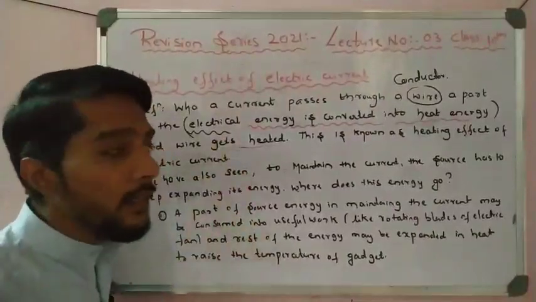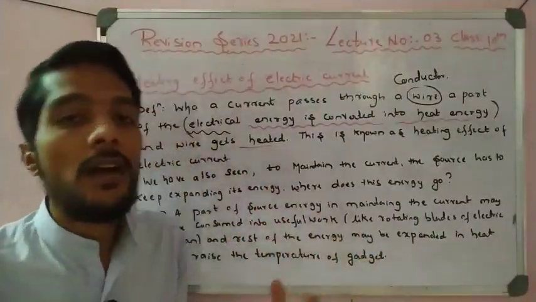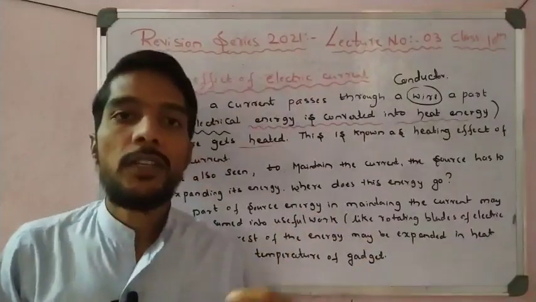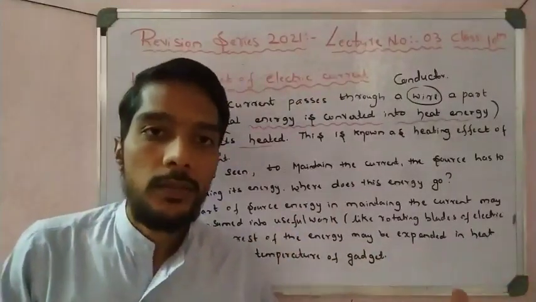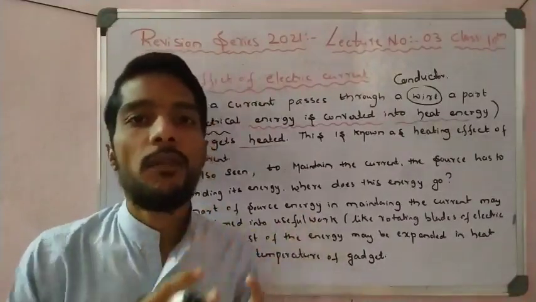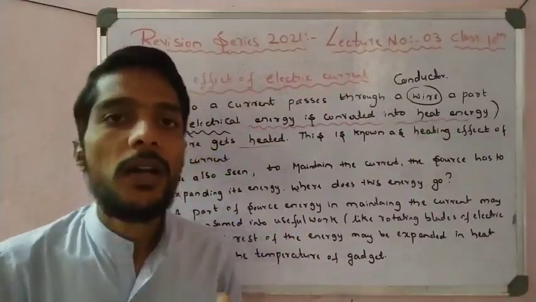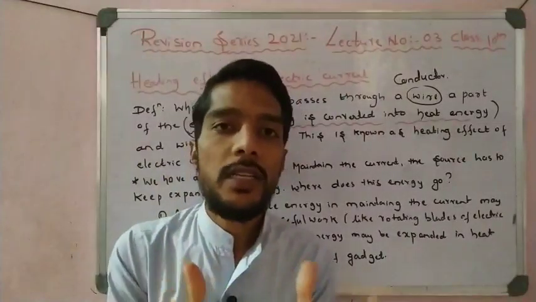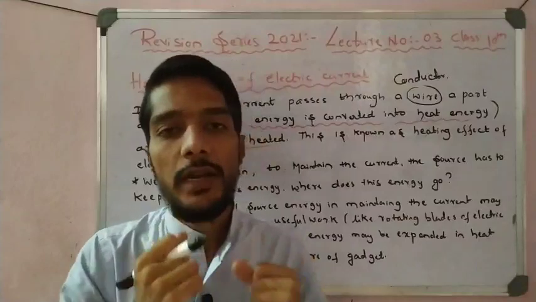So that is called the heating effect of electric current. For example, when an electric fan runs for a minute, for an hour, we observe that its body gets heated. That is an example of the heating effect of electric current. And then the water heater is there. The water heater is used to heat the water, so it is nothing but an example of the heating effect of electric current.